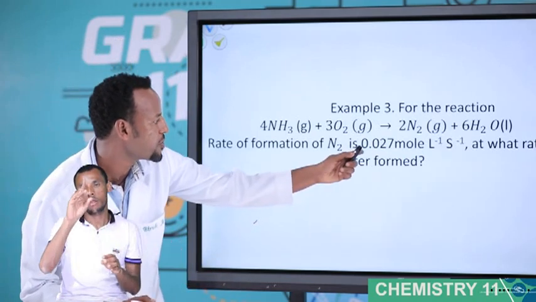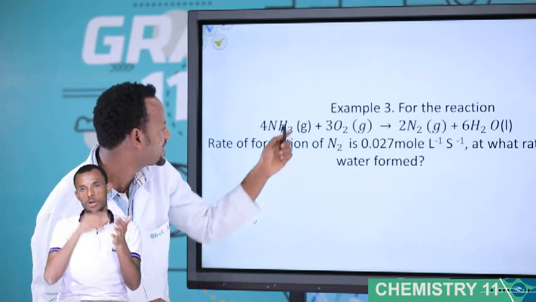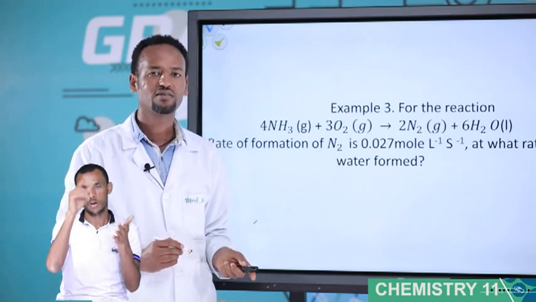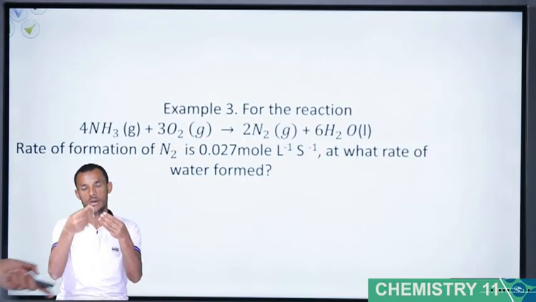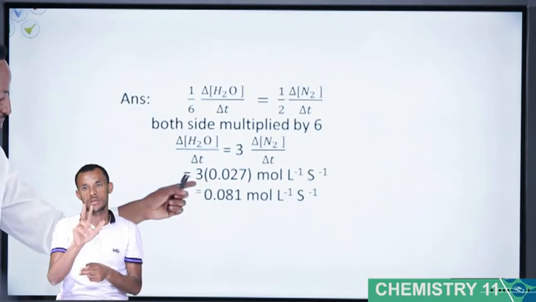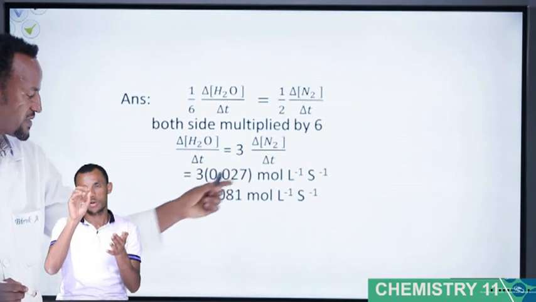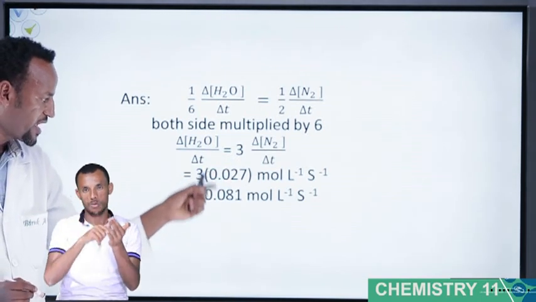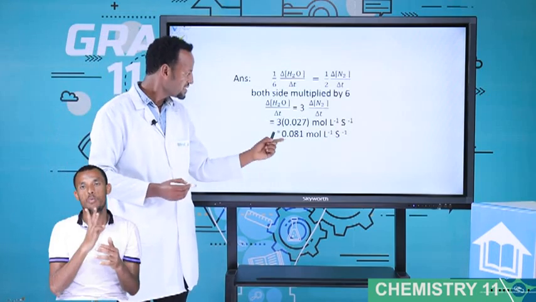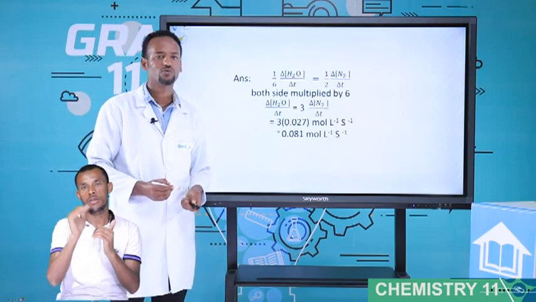How much is given? 0.027, the rate of formation of N2. 0.027 is given, but this number is multiplied by 3. 3 multiplied by 0.027 is equal to 0.081.